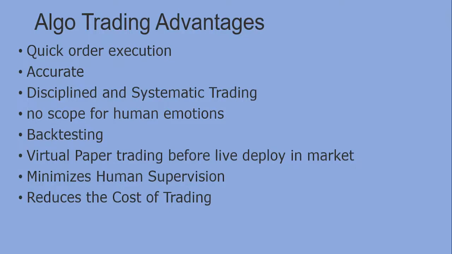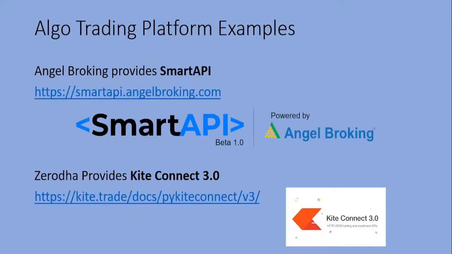That is another advantage. Then what is expected is we may get a high profit with a low risk. That is expected: high reward with a low risk. These are all the advantages of algo trading.